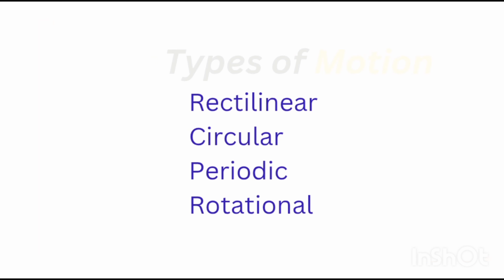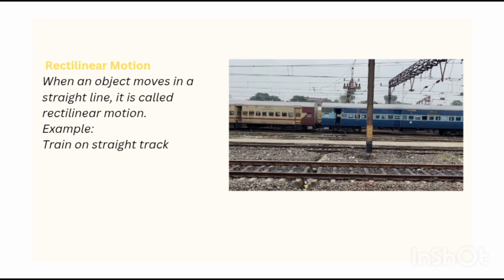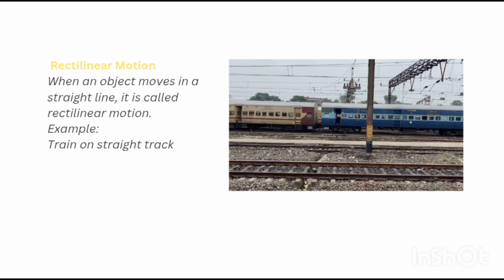So first is rectilinear motion. When an object moves in a straight line, as we can see in the diagram, it is called rectilinear motion. For example, a train moving on a straight track shows rectilinear motion. Cars moving on a straight road are also examples of rectilinear motion. That means straight line motion is called rectilinear motion.